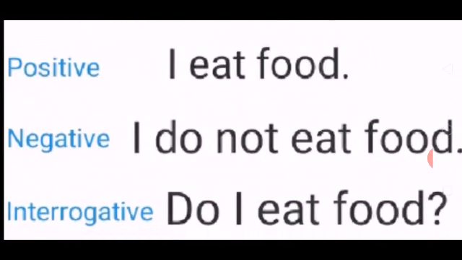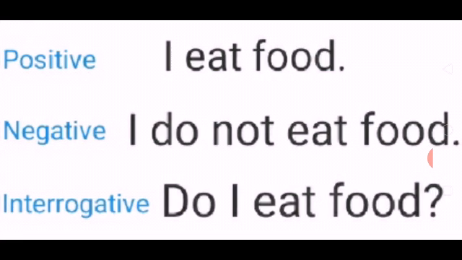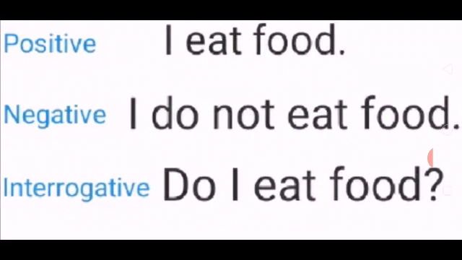Then coming to the interrogative form, as I already told you in my previous video, if we want to get an interrogative sentence, the helping verb always comes first. So in this sentence the helping verb is do, so do will come first. So do I eat food, and then put the question mark. It is the symbol of an interrogative sentence. So the interrogative sentence will be do I eat food?